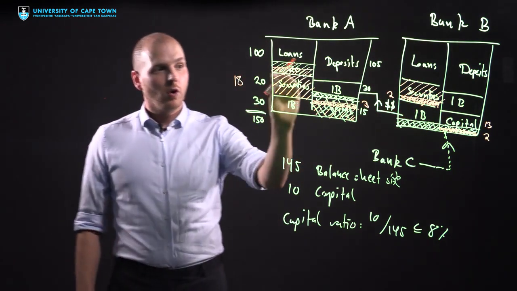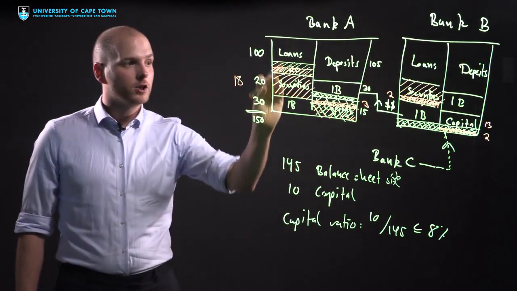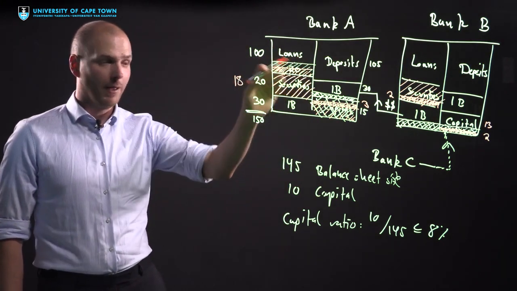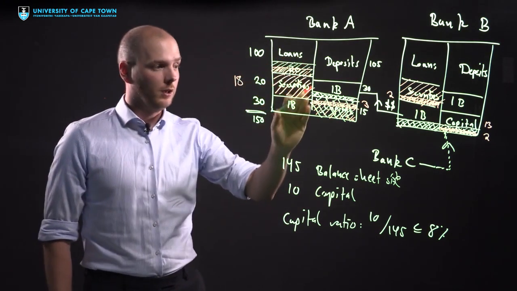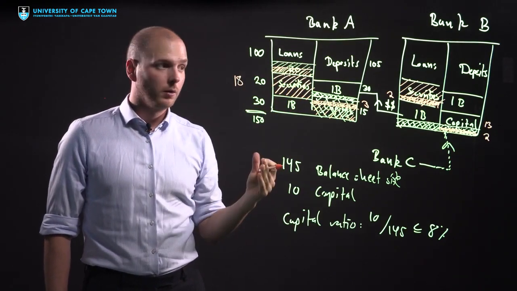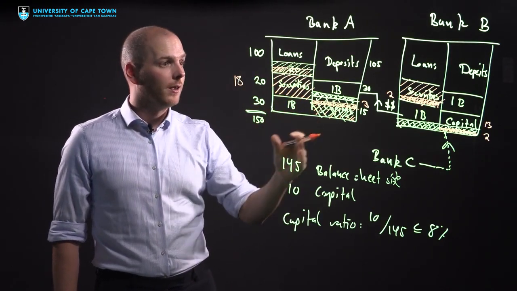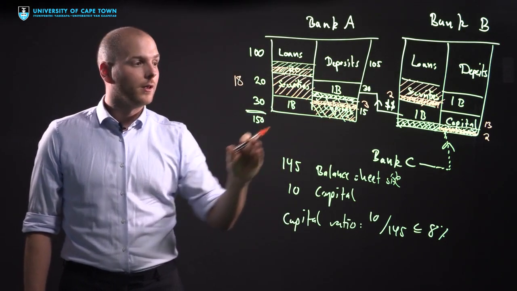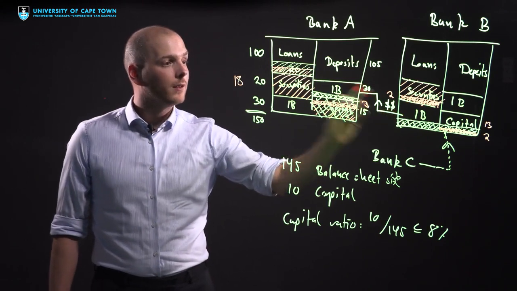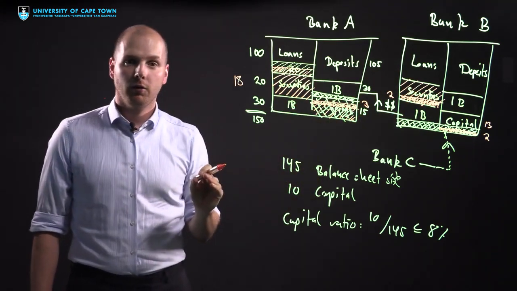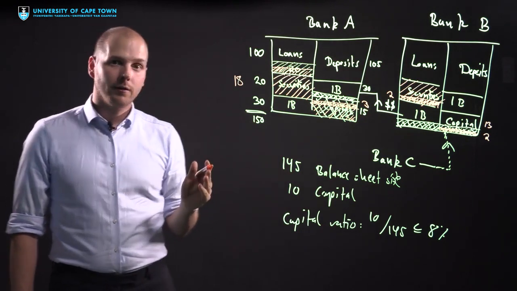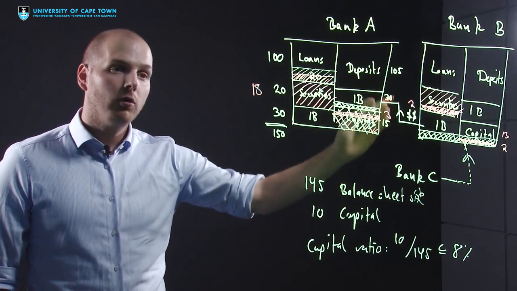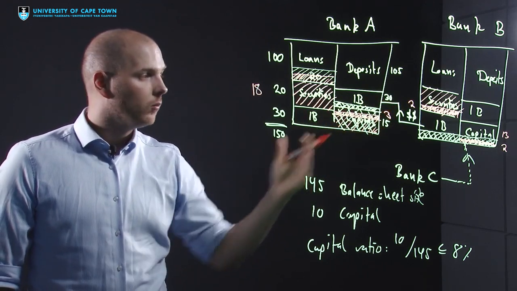So because of this joint holding of securities, we can have a situation where a relatively small initial shock, in this case only of 5 on Bank A's loan book, can lead to a situation where the system becomes very vulnerable and where the whole system might default as a consequence of a small initial shock. And the 2 ingredients that we needed for this were interbank loans between 2 banks and the common holding of securities. In the global financial crisis, we did see in the run-up to the crisis a substantial increase in the amount of interbank lending. So the one ingredient was there.